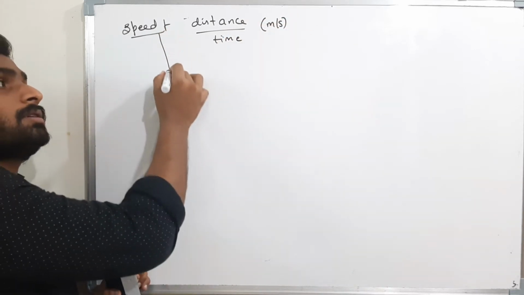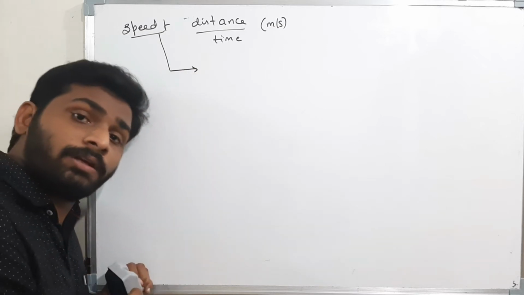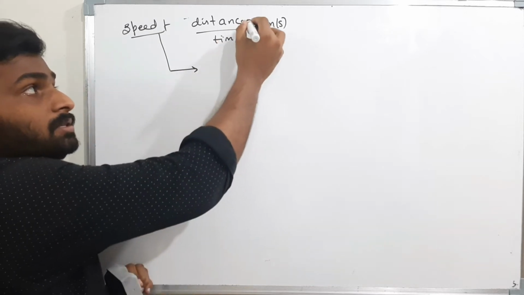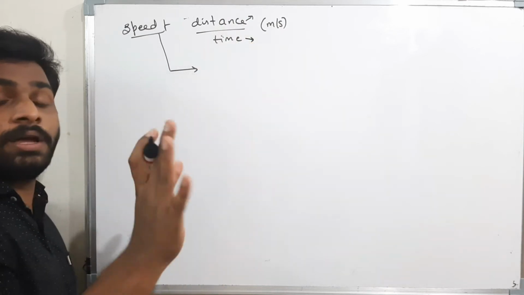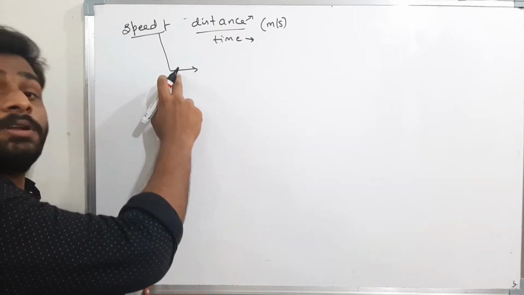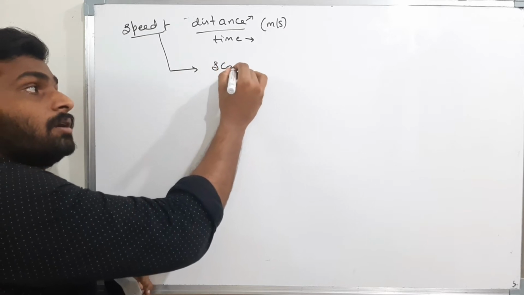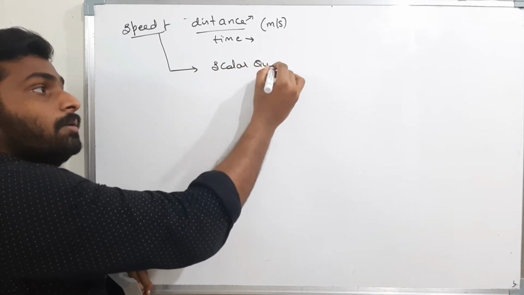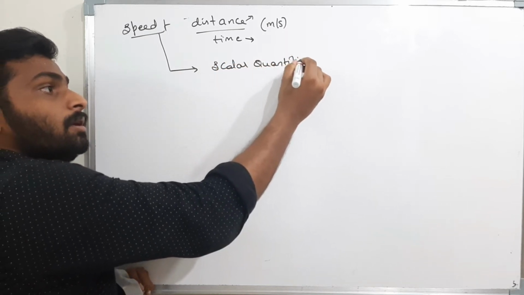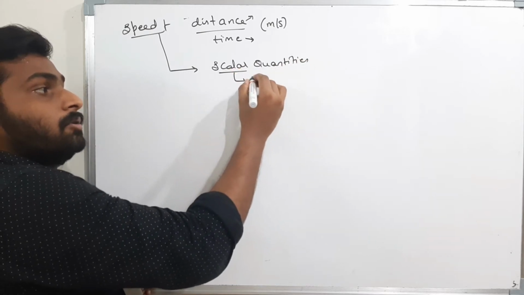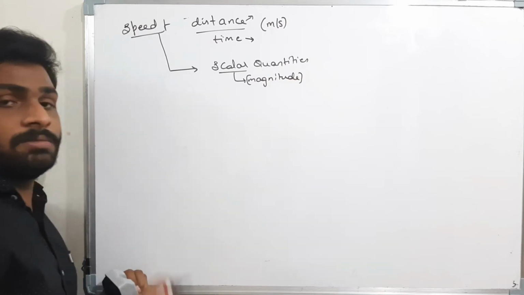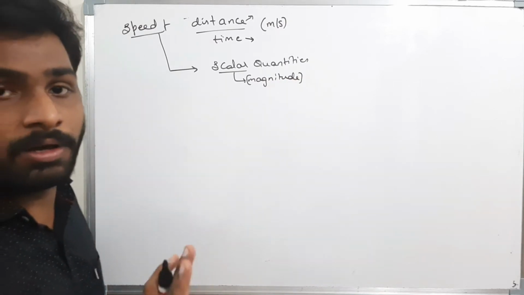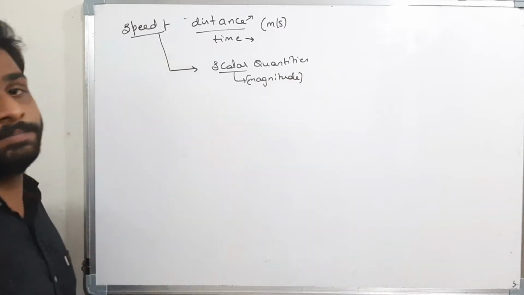Now, is speed a scalar quantity or a vector quantity? Distance is a scalar quantity. Time is a scalar quantity. Both won't depend on direction. Therefore, speed is also a scalar quantity. That means it depends only on magnitude. Speed won't depend on direction. It simply depends on the distance, and distance won't depend on direction. Therefore, speed is a scalar quantity.